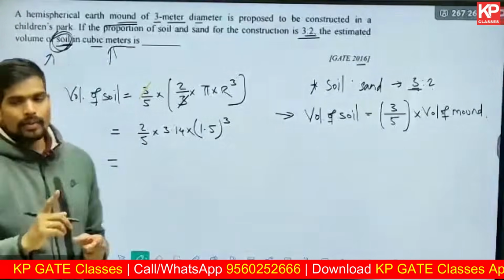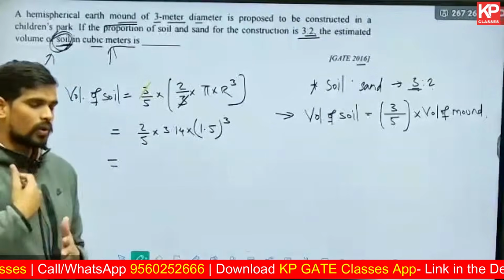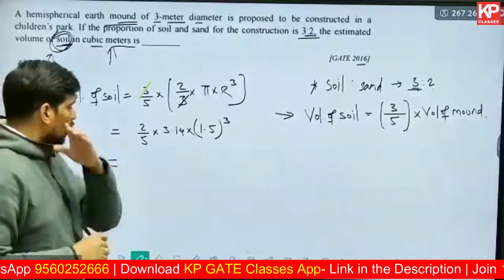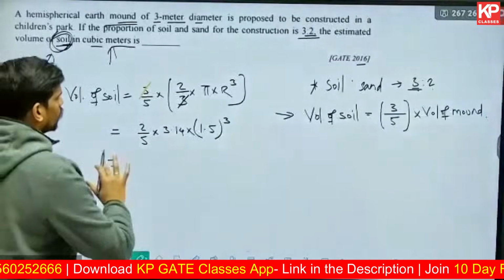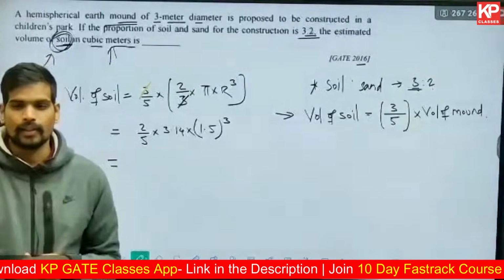The only way to overcome silly mistakes is practice. Focus on practicing as many questions as you can. Solve all the GATE papers, solve the mock tests, solve the test series which is given to you. So that's very important. So what is the final answer? You can simplify and tell me. Rounded off to 2 decimal places, tell me the answer.